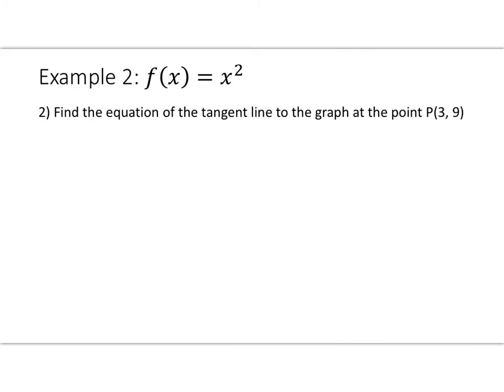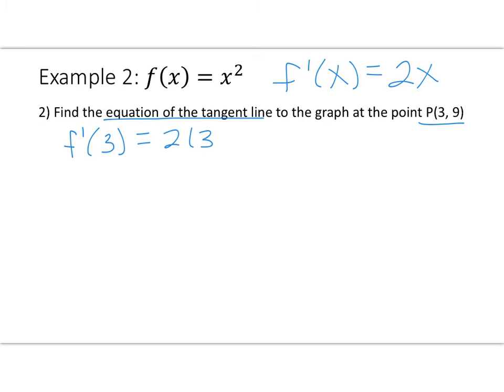Okay, so same one, example 2, f of x equals x squared. So we know our derivative, f prime of x, is equal to 2x. And now we want to find the equation of a tangent line at the specific point (3, 9). So the first thing I need to know is what is the exact value of the slope at that point. So to find my slope, I'm going to do f prime of 3. So 2 times 3 is equal to 6. So I know that's my slope.